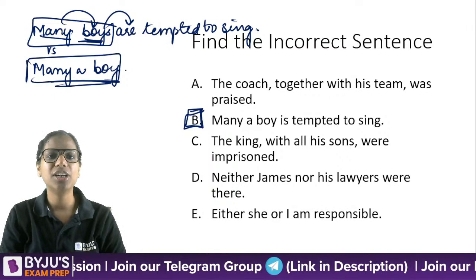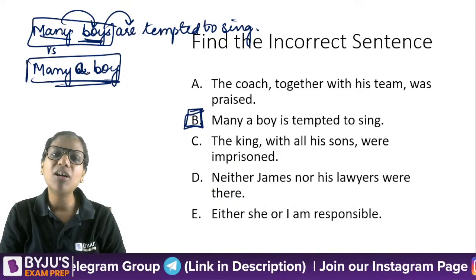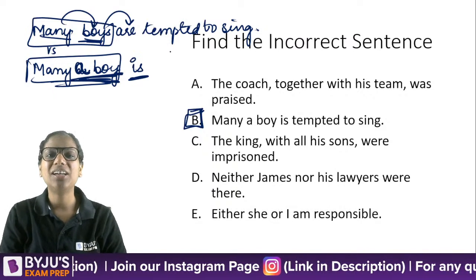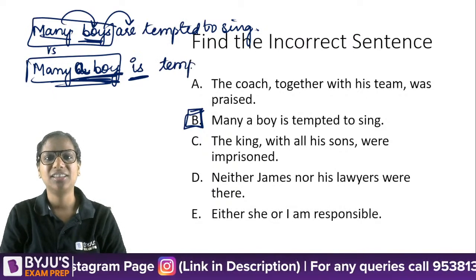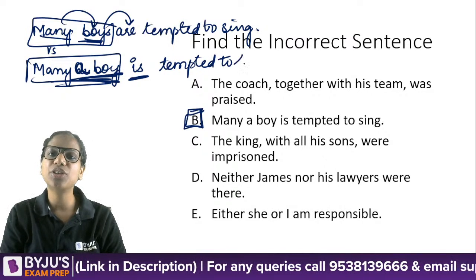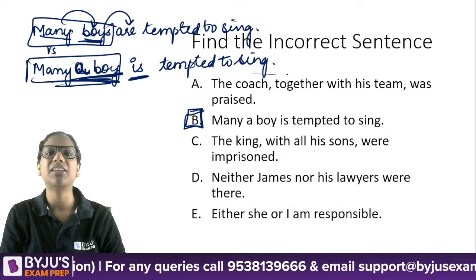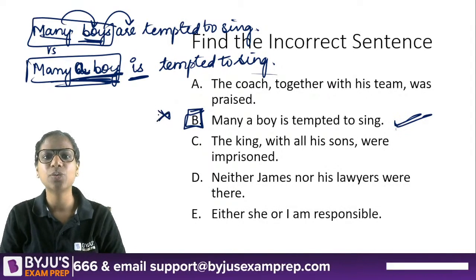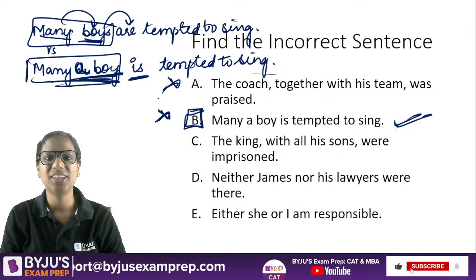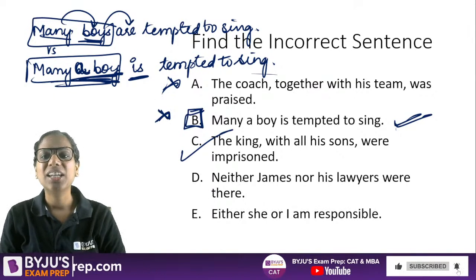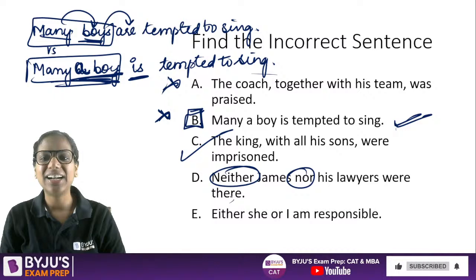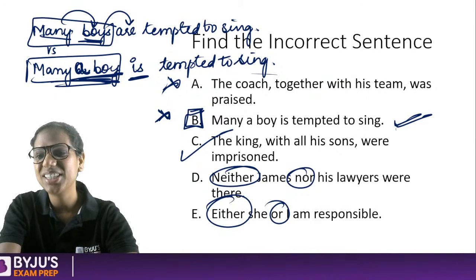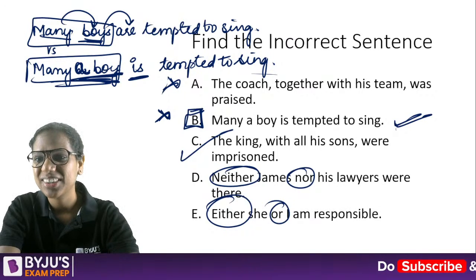However, the moment you say many a boy, it has implications for grammar. Many a boy is tempted to sing. Okay, so even though there is no difference in meaning, there is a difference in the grammatical structure. This is absolutely correct. No error here. So that's why it cannot be the answer. A is not the answer. C is the answer. Now let's talk about neither nor and either or. So quite a few rules we have learned through this example.